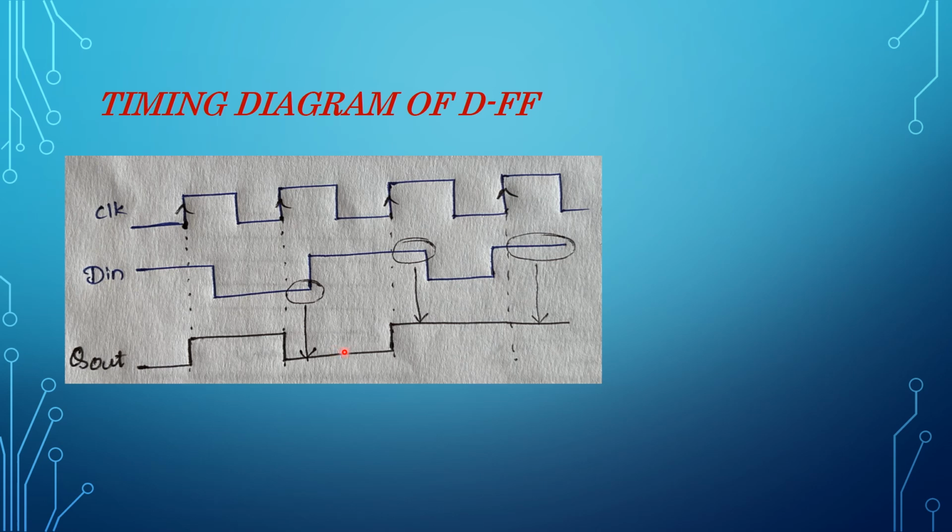It remains the same until the next positive clock. Here, what is the value of D in? 1. So output became 1, and it remains the same until the next positive clock. At the next positive clock, D in is 1, so output is also 1. So this is the timing functionality of the D flip-flop based on the timing diagram.